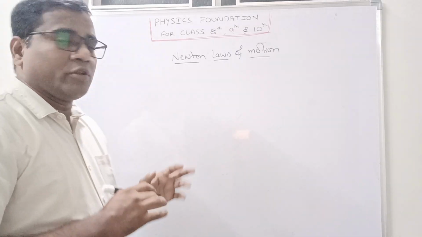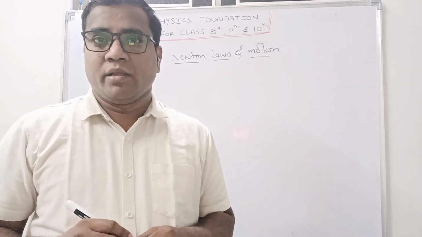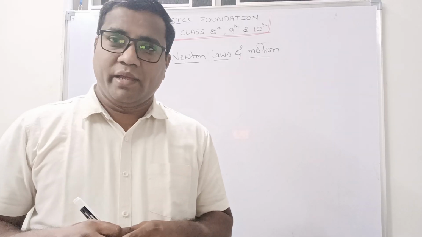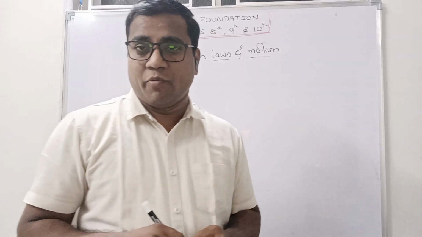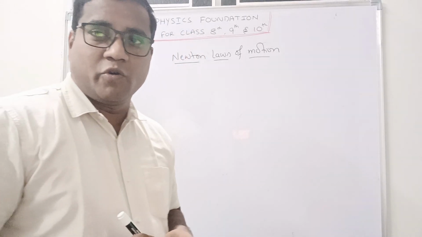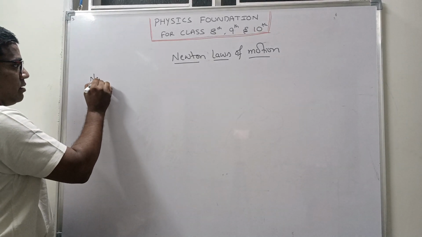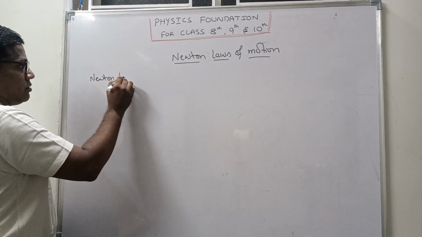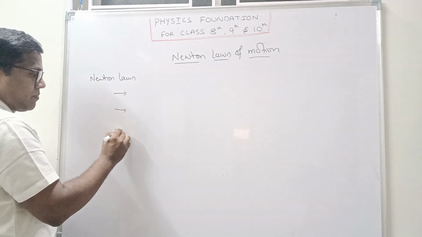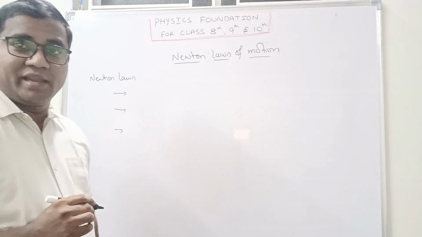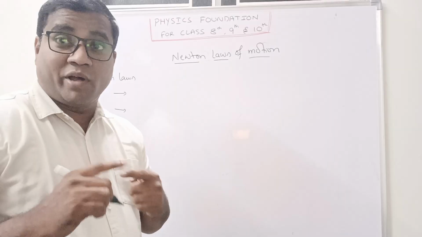Generally, when we are going to start Newton's laws of motion, first we have to learn how many laws there are. Newton proposed three laws. Three laws are there. Out of three laws, the first law is a qualitative law.